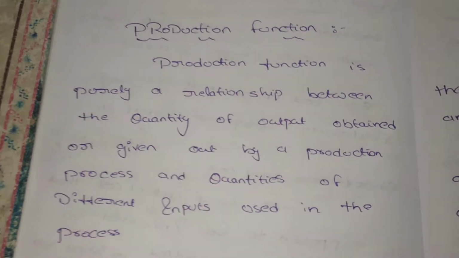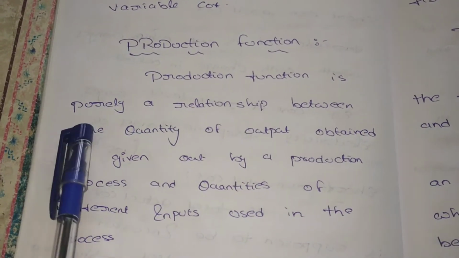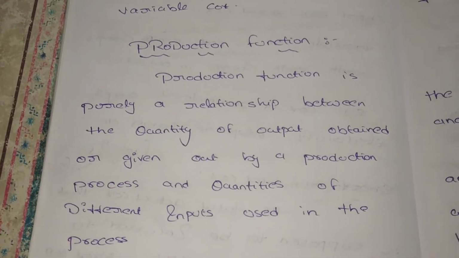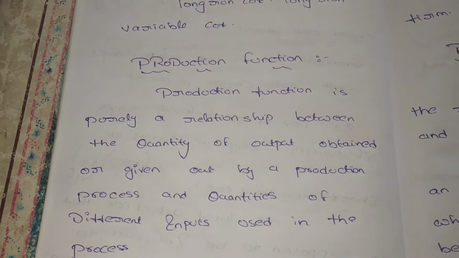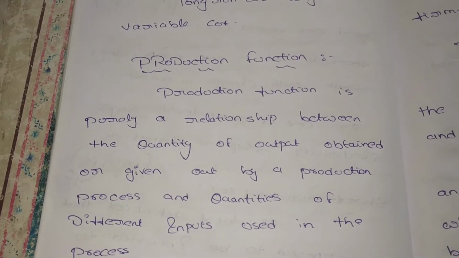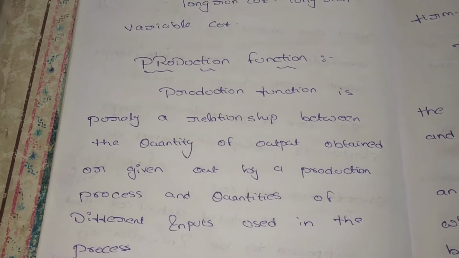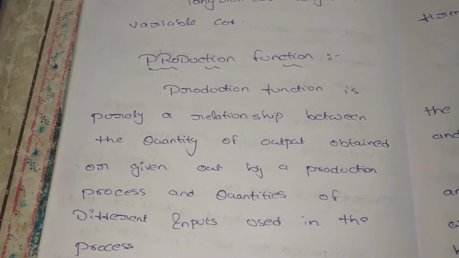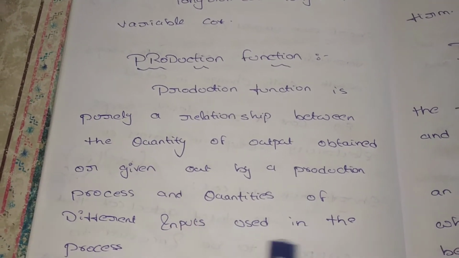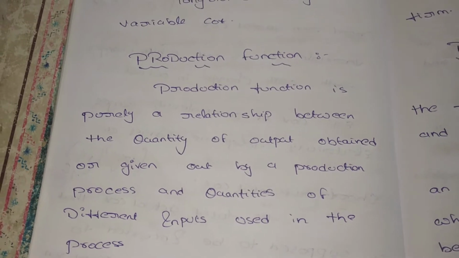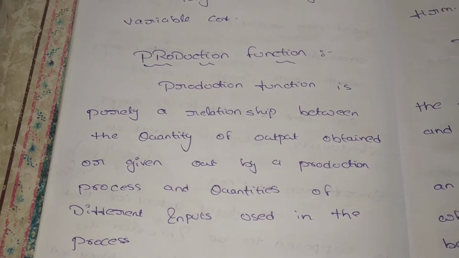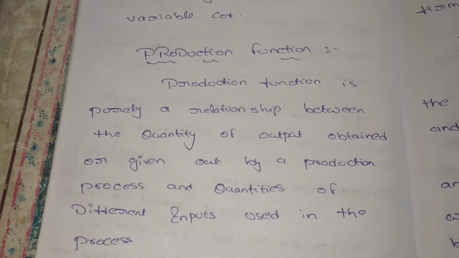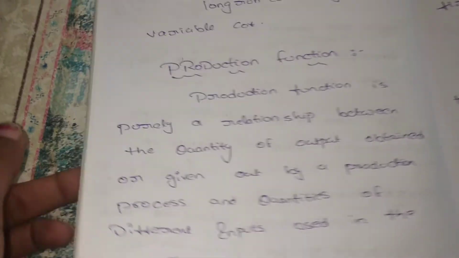Production function is purely a relationship between the quantity of output, what quantity of output we are achieving by giving some inputs. It says the relationship between the input processes and the output we achieve, and the quantities of different inputs used in the process. What are the different inputs, like land, labor and capital, in which quantity we use them for receiving the output. It shows the relationship between each and everything. So we can say it is a production function.